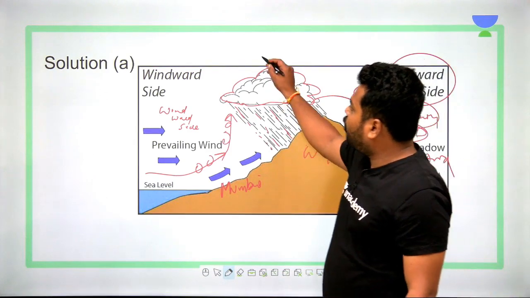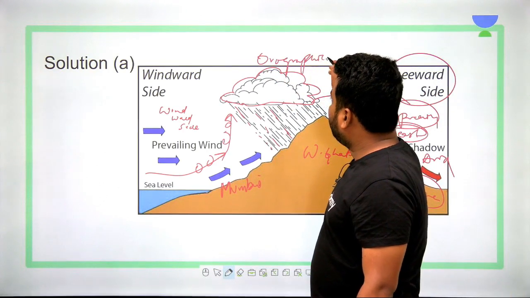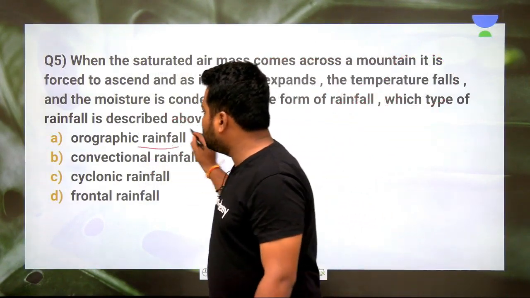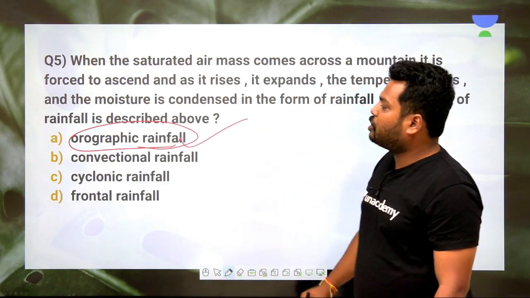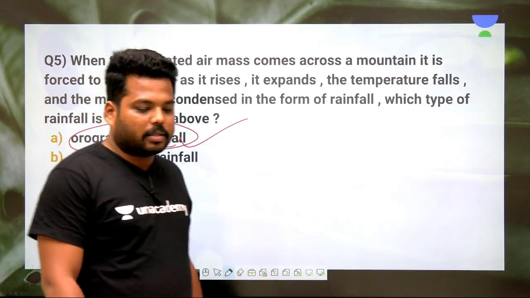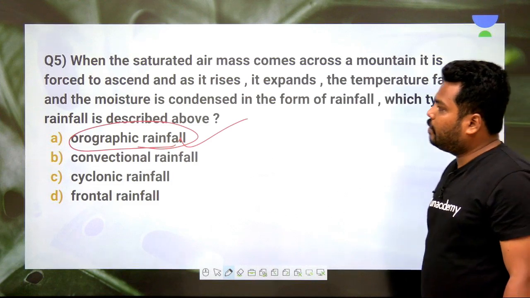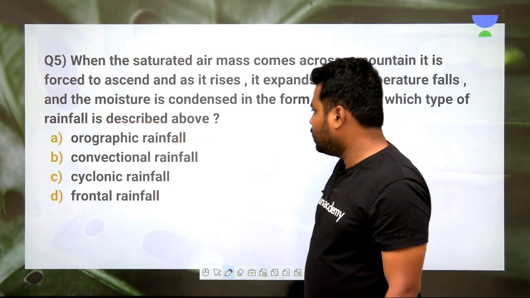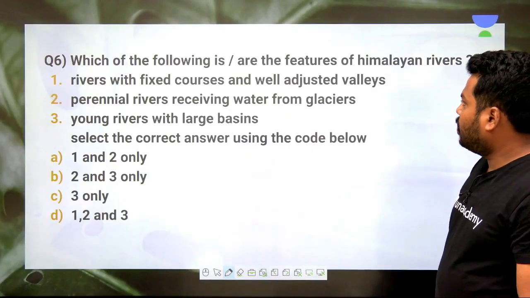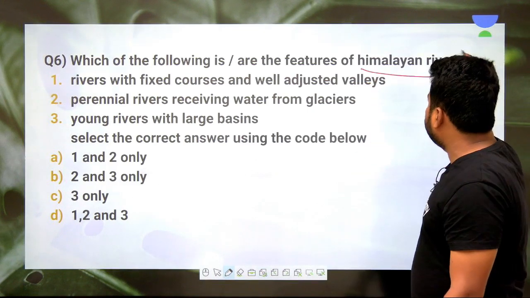This kind of rainfall is called orographic rainfall. Hence the option is orographic rainfall, which is described in the above passage. Clear? So this is what is related to this particular question. Next, moving further, which of the following are the features of Himalayan rivers?